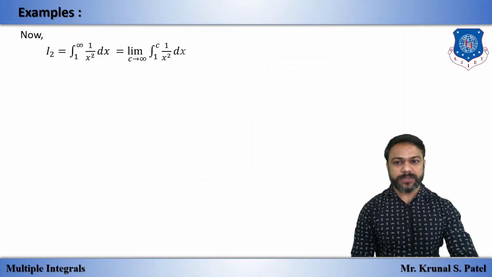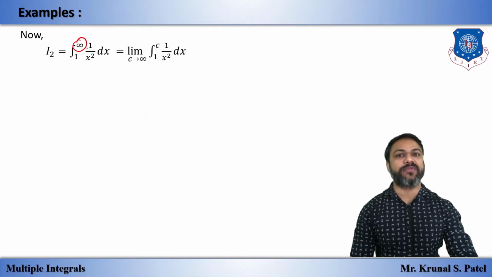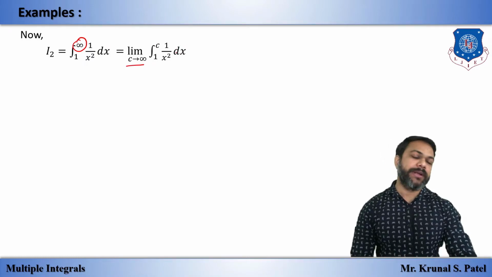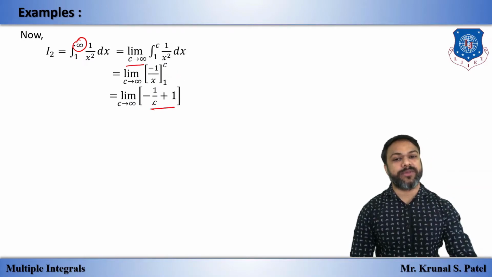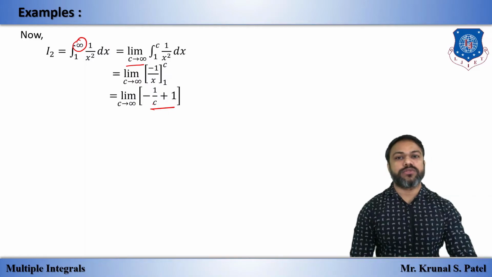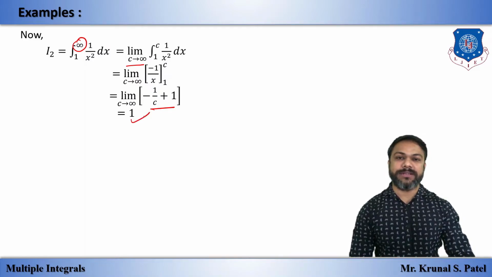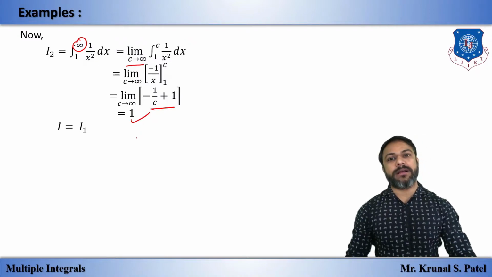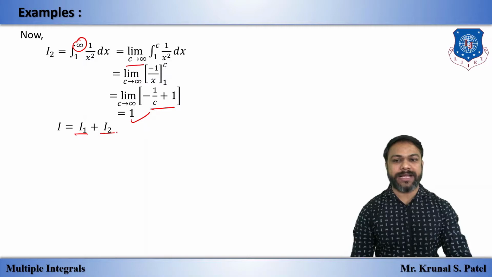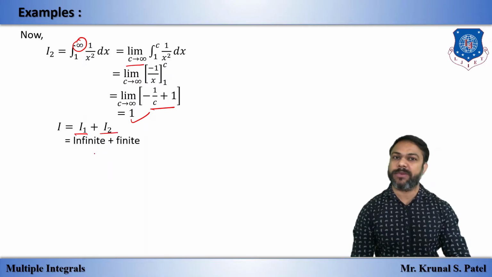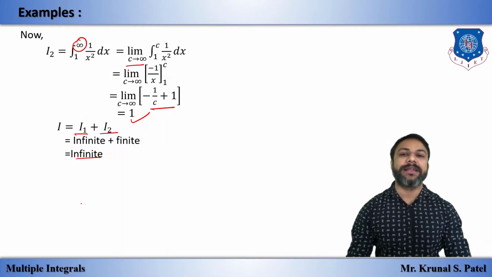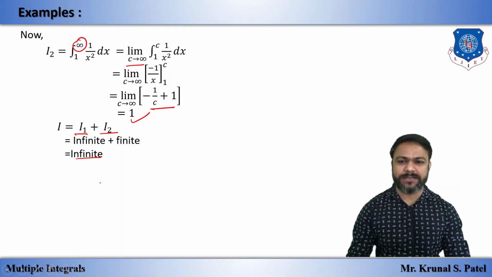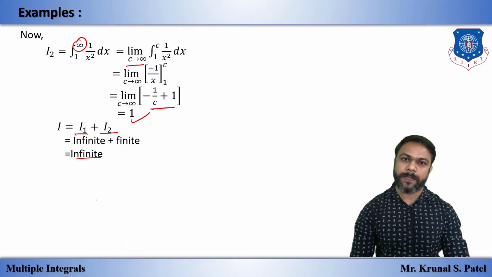But in this example, I am also explaining this so you can understand better. So I2 is equal to this, and in this we have to take the limit for infinity. So c tends to infinity, 1 to c, 1 upon x square dx. The integration of 1 upon x square is minus 1 upon x, upper limit minus lower limit. Now if we put infinity, 1 upon infinity is 0, so 0 plus 1 is 1, so we have the answer 1. So in I1 we have infinite, in I2 we have finite, so the addition of infinite plus finite is infinite. So we can say that the given limit does not exist, and the given integral is divergent if it is asked, otherwise we have this infinite answer. Okay.